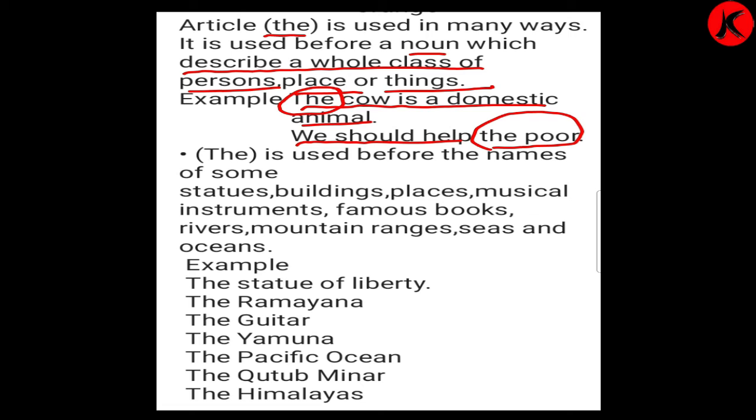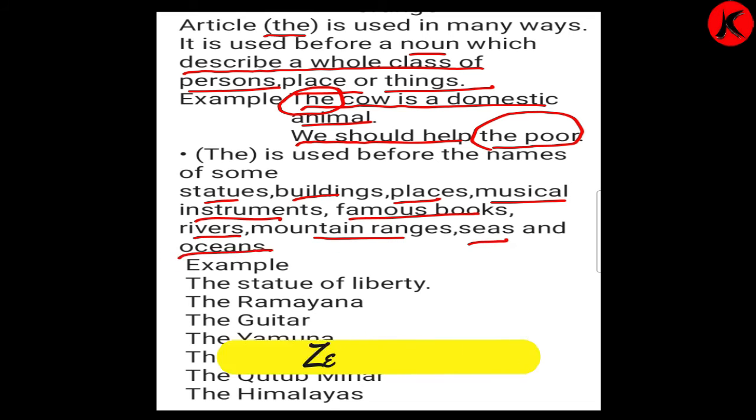The is used before the names of some statues, buildings, places, musical instruments, famous books, rivers, mountain ranges, seas and oceans. For what do we use the? Your examples are given. We'll see that also.